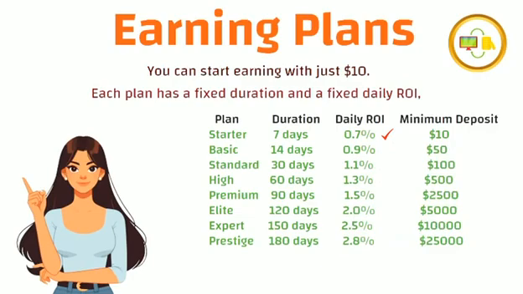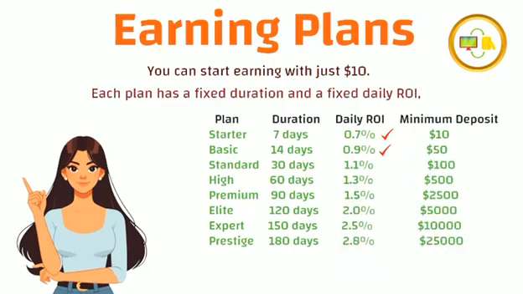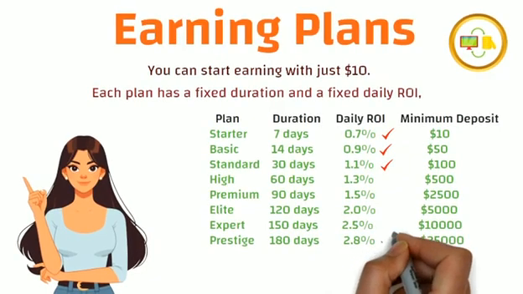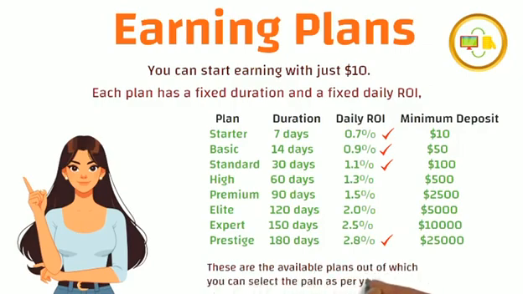The next plan is the Basic Plan. The minimum deposit amount is $50, duration is 14 days and daily ROI will be 0.9%. Then comes the Standard Plan, where the duration is 30 days, minimum deposit is $100, and daily ROI is 1.1%. Similarly, it keeps on moving ahead, where you have the opportunity to get up to 2.8% daily ROI because the Prestige Plan provides you this benefit, with a $25,000 minimum deposit amount, and the duration goes up to 180 days. So these are the available plans out of which you can select the plan as per your preference.